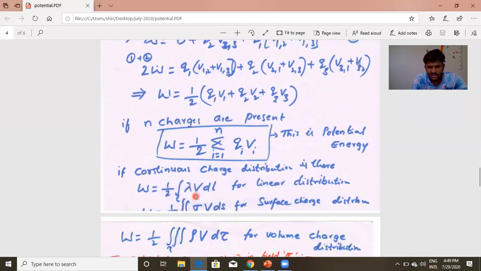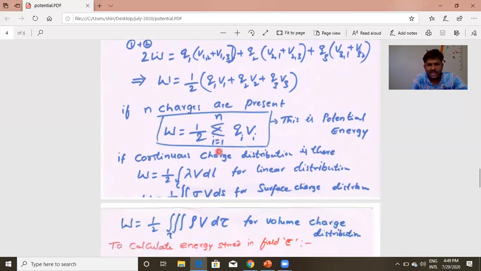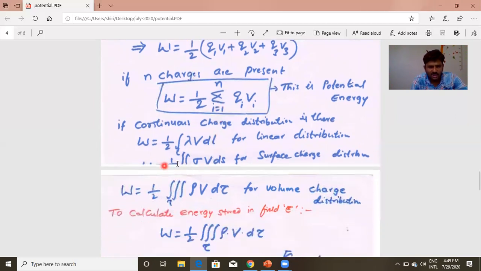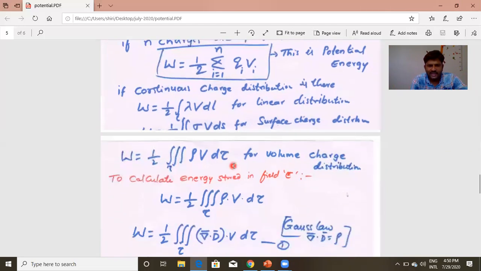If a linear charge distribution is there, you know lambda is equal to Q by L, charge per unit length. So W is equal to 1/2 integral lambda V dl. You see lambda is Q by L, and in the integral dl, L cancels. Again we get the same thing, and 1/2 is the same. Similarly, for surface charge distribution, W is equal to 1/2 surface integral of sigma V ds. For volume, 1/2 integral of rho V d tau.